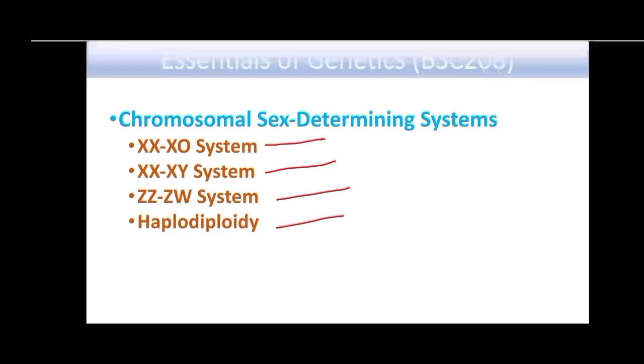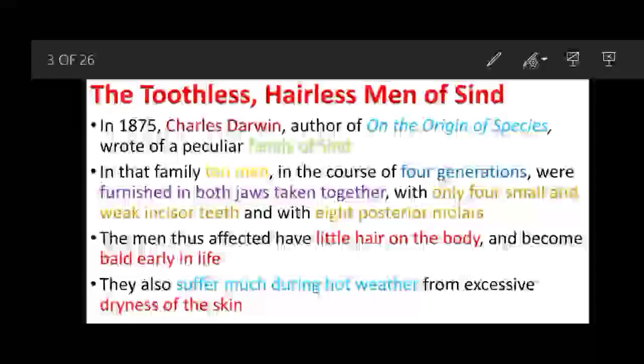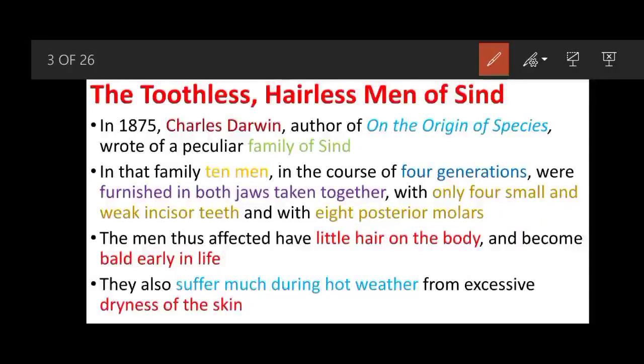So before going into the detail of these sex determination systems, let us have a look at the example which has been given by Charles Darwin in 1875 in his book on the origin of the species.